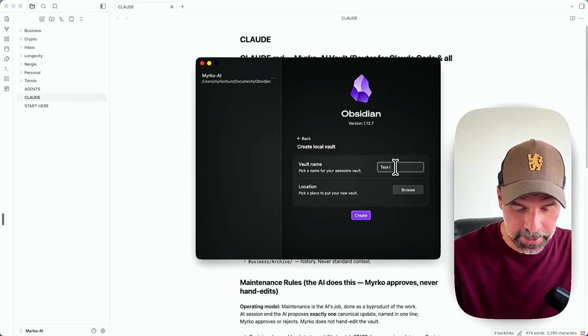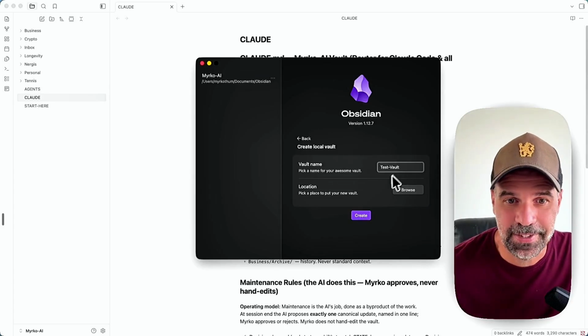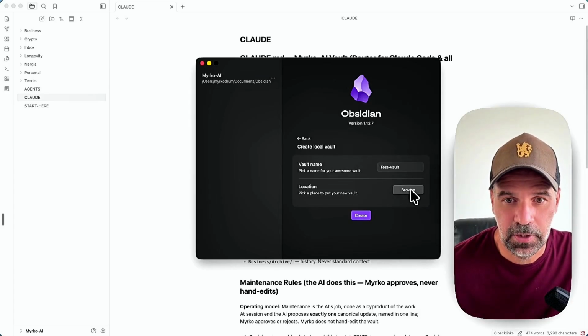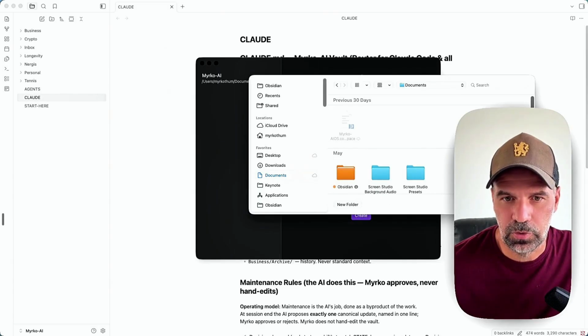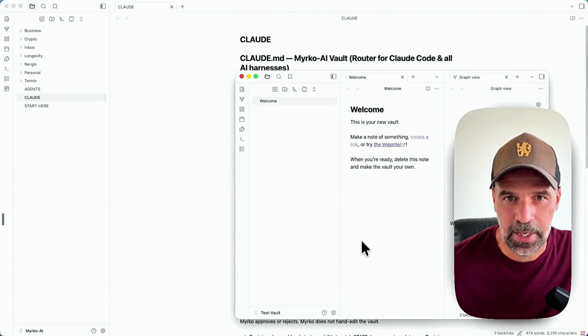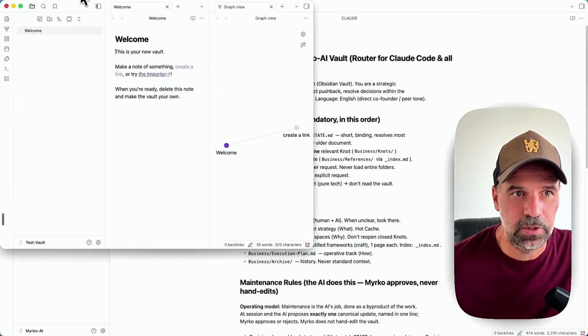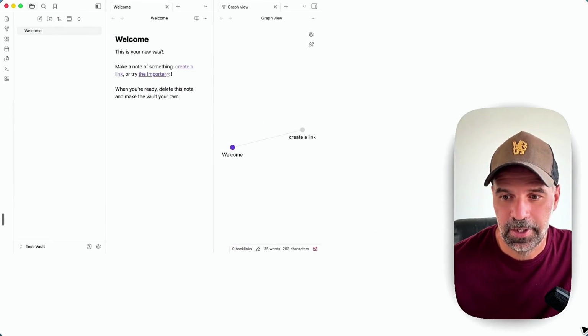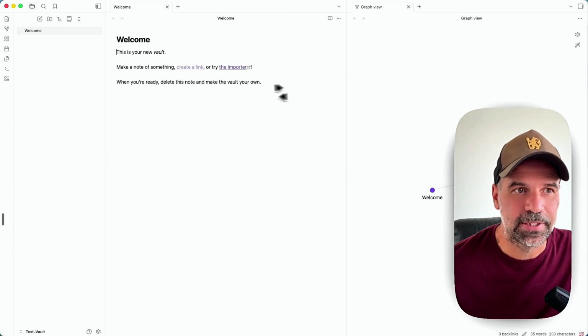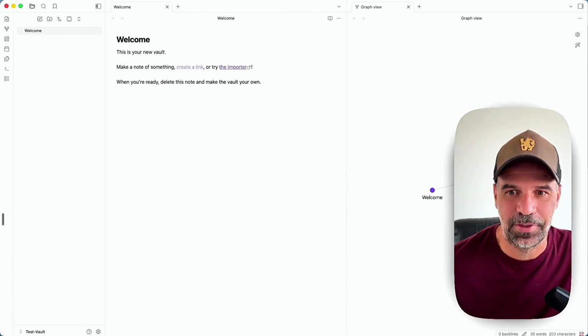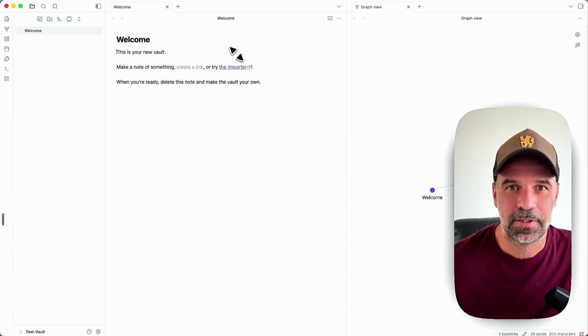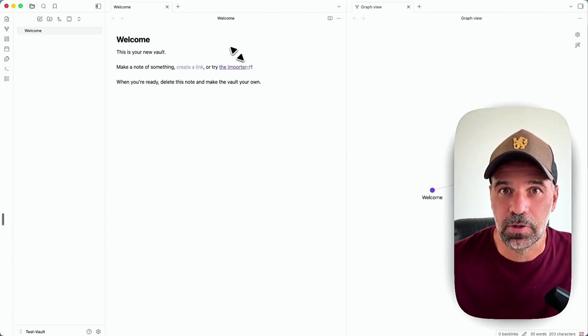So this is like our test vault for testing purposes. And then you select the location. And usually you just put it into your documents folder and then you press create. And there you go. You have created your own vault, which is right now totally empty. And you can already see there's this graph feature here, but there's nothing in there, just a welcome note, right? So congratulations, you have created your vault.